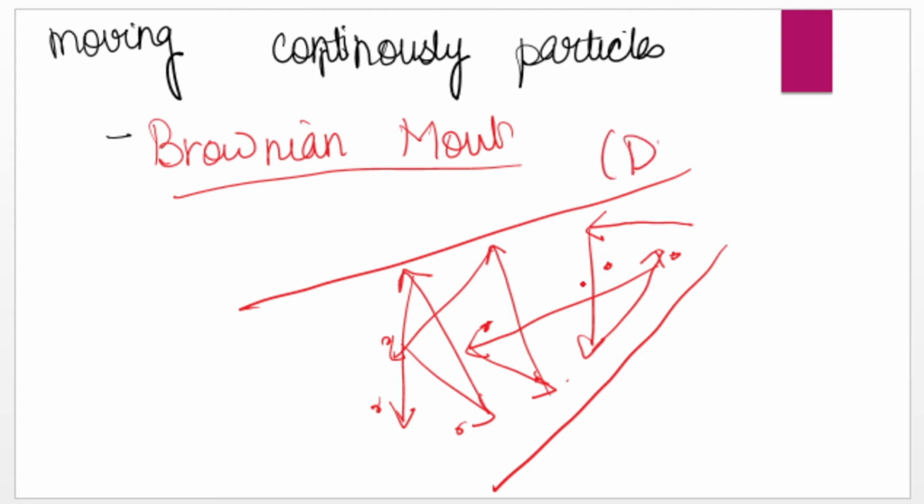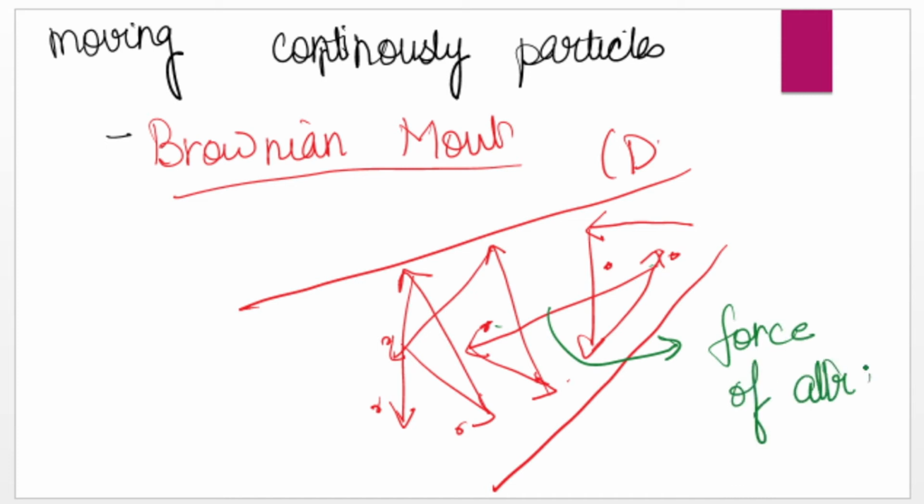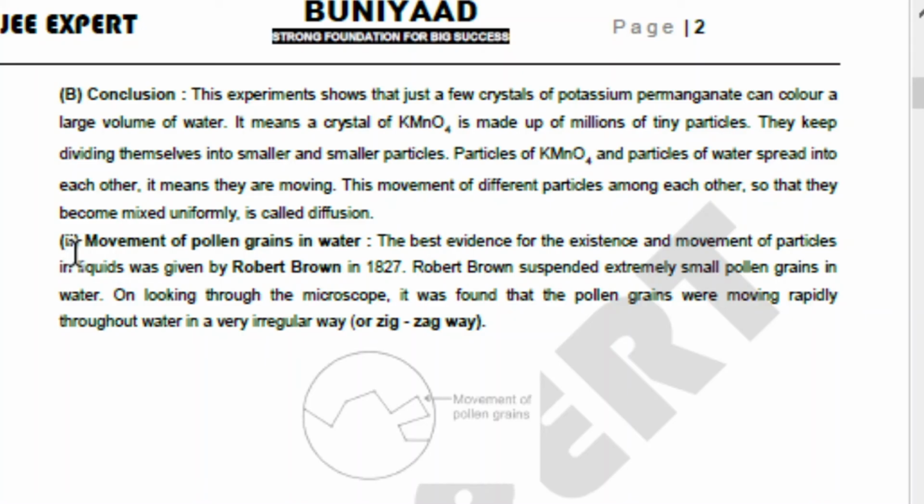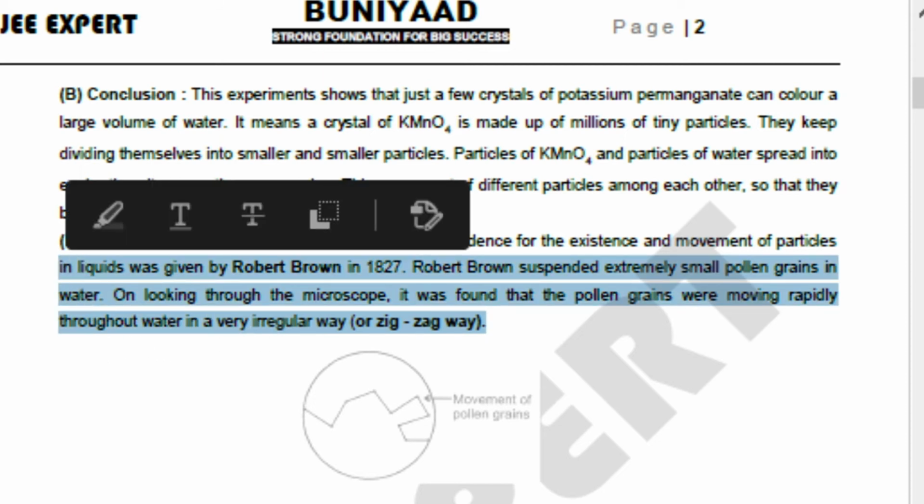So you can just check what is happening: this particle is getting attracted by this particle. So there is a force of attraction between the particles. This force of attraction is called cohesive force. Then this is the experiment of your Brownian movement.